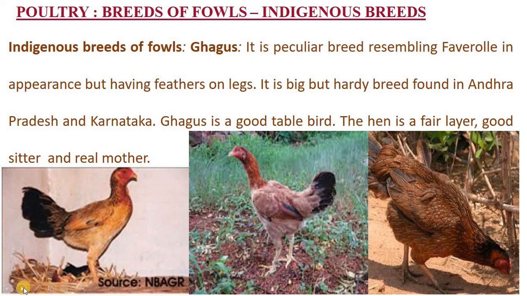It is a peculiar bird resembling Favoroli in appearance. Favoroli is one of the birds from a foreign country, similar in appearance but having feathers on the legs. It is a big but hardy breed found in Andhra Pradesh and Karnataka. Big, the size of the bird is comparatively larger, and hardy means the flesh is hard. Gagas is a good table variety. The hen is a fair layer, a good sitter, and a real mother.